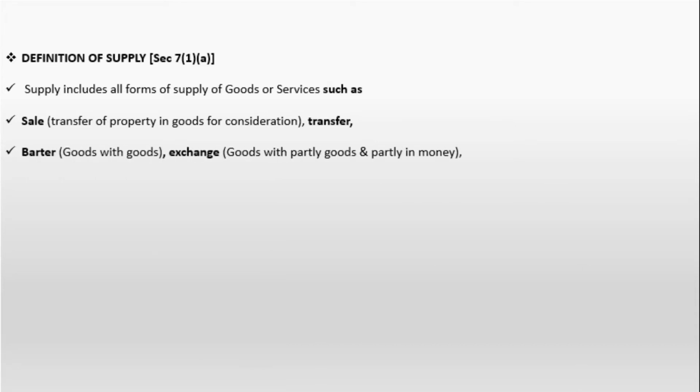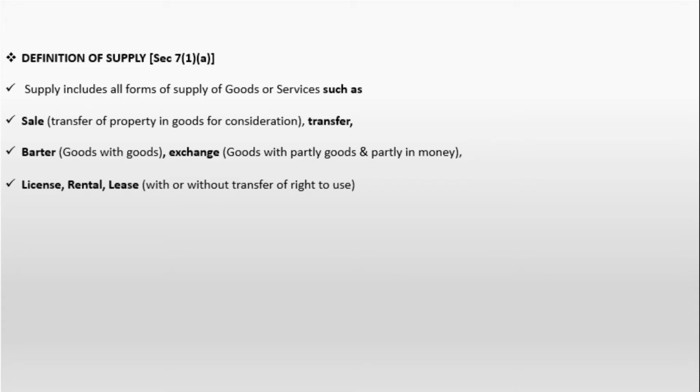Then barter means exchange of goods with goods, then also it is a supply. Exchange is nothing but goods for partly goods and partly money. Say for example, taking a new mobile phone by exchanging an old mobile phone and paying the difference in monetary terms, then it is an exchange. So then also it is a supply, and in this case also GST is leviable.